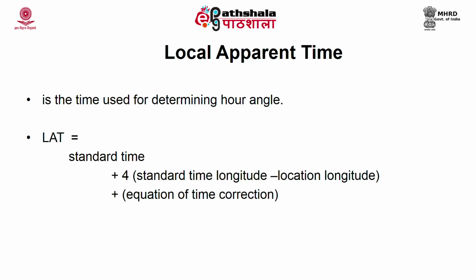15 degrees of longitude is equal to 1 hour. A correction of 4 minutes per degree of longitude difference is given to the standard time. And the second correction is called the equation of time correction, which is needed as both Earth's orbit and rate of rotation are subjected to small fluctuations. So, we can find out the local apparent time by this equation: LAT is standard time plus or minus 4 times (standard time longitude minus location longitude) plus the equation of time correction. So, by this way we can find out the LAT. Normally, the negative sign is used for the eastern hemisphere and the positive sign for the western hemisphere.